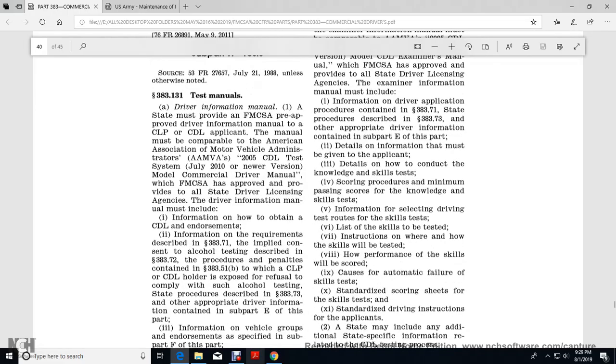Alright, subpart H, test manual. The driver information will be filed with the State and the Federal Motor Carrier Administration to improve the different driver information for the CLP and CDL. The manual must align accurately with the American Association of Motor Vehicle Administrators (AAMVA) 2005 CDL test system, the model commercial driver license.